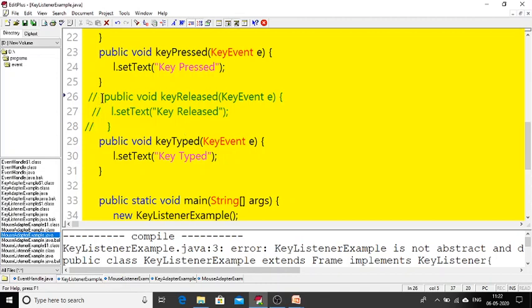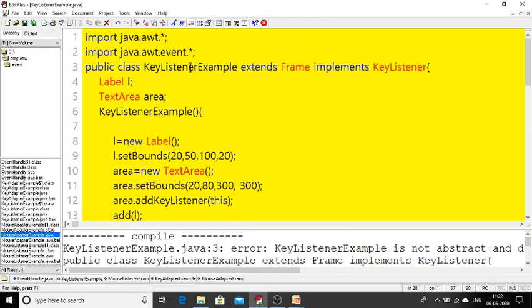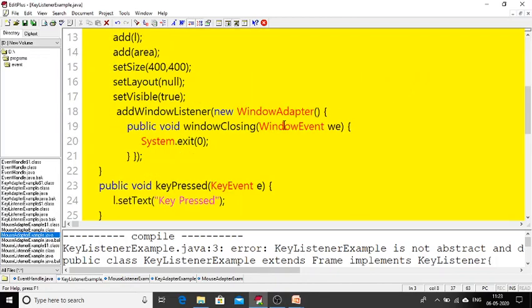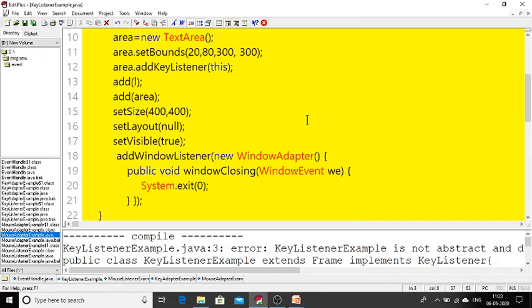For example, what I did here, I made a comment, so I have not implemented key released. That's why my compiler is showing the error. Why? Because your current class, key listener example, is not abstract. If it were an abstract class, okay. But it is not an abstract class, and also you have not implemented all the methods in key listener. So this is the basic problem. If your listener has only one method, it is okay. Here key listener has three methods, okay. But some listeners, like window listener, contain 10 to 15 methods.